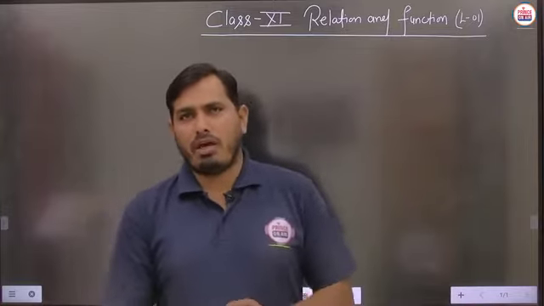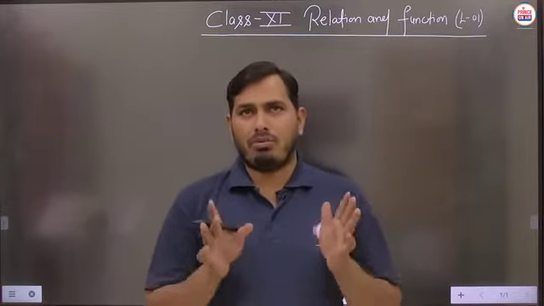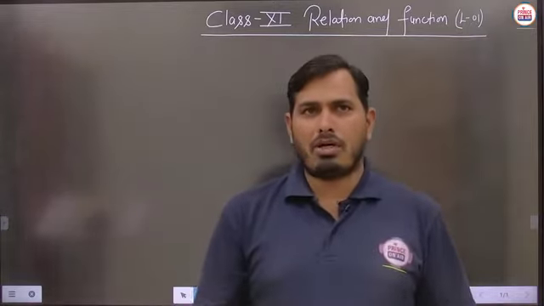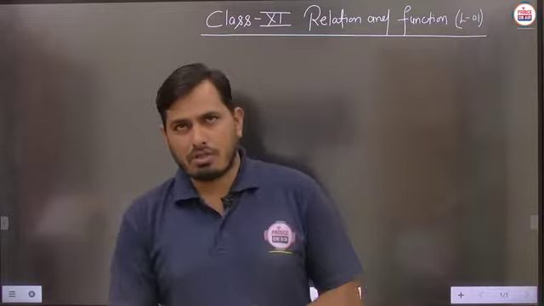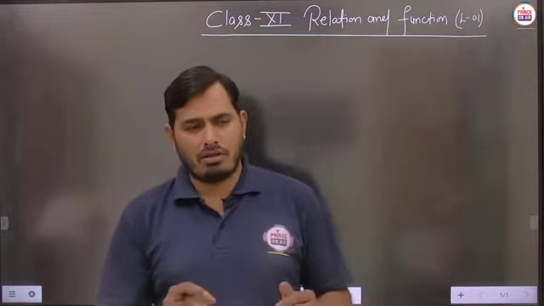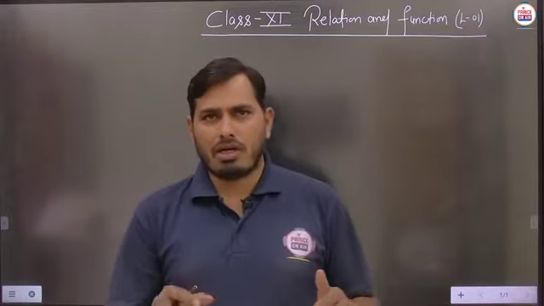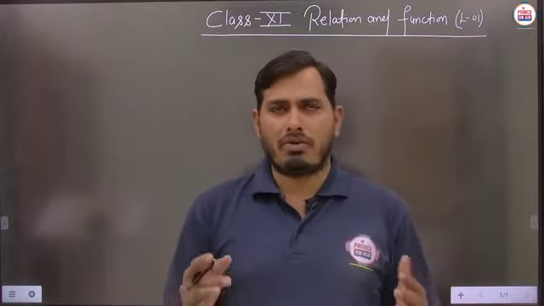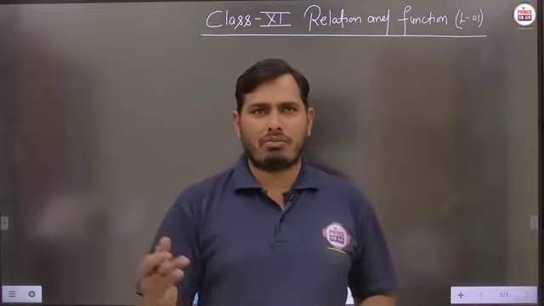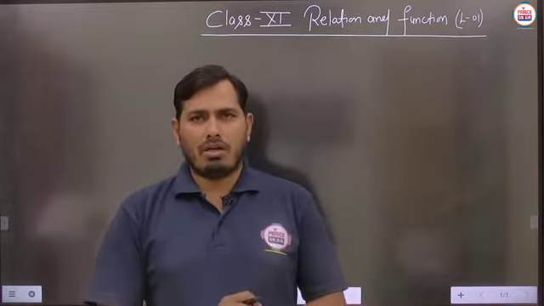So we have to see the basics of relation and function in class 11, and on the basis of this you will be able to solve questions related to relation and function in class 12th, because in that class we discuss the basic types of relations and mainly the functions are directly used, meaning the implementation part is required.